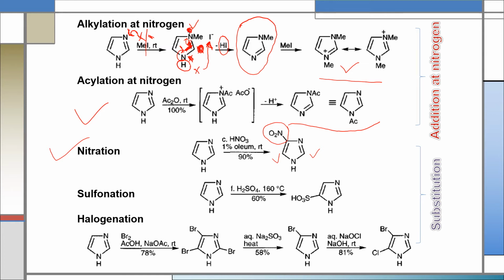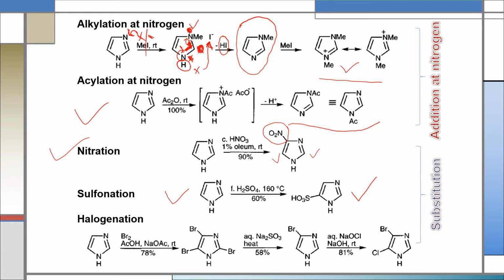So this is a substitution reaction. If we do sulfonation of imidazole, in that case we'll get 5-sulfonyl imidazole as the major product.